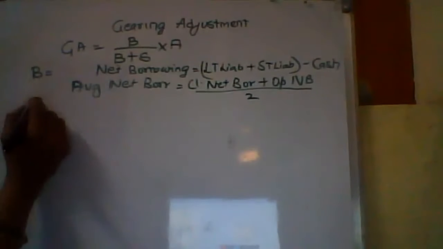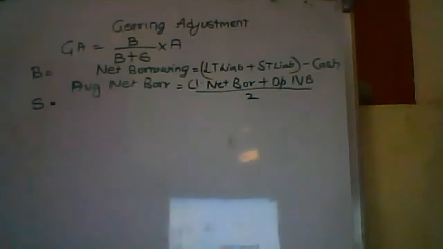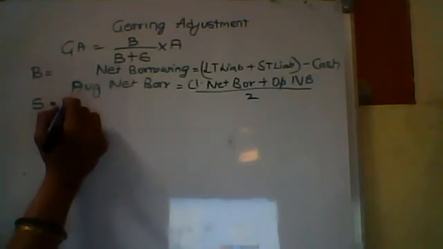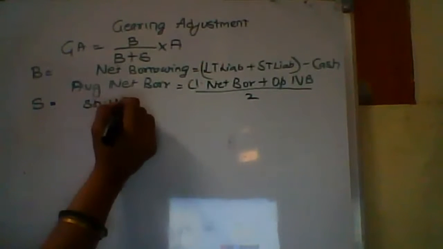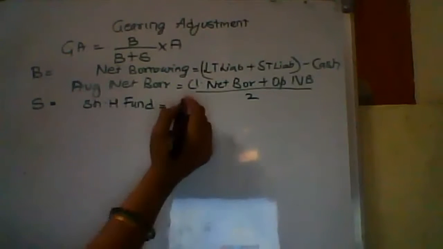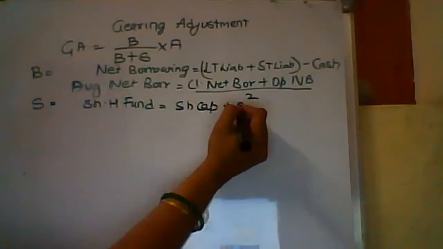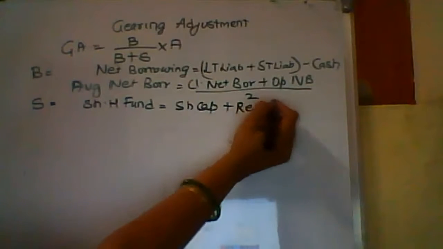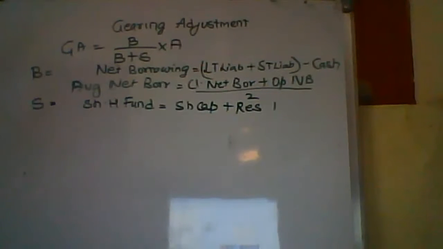Okay. Next, S is what? Average shareholders' fund. Shareholders' fund is equal to all the share capital plus reserves plus surplus, and minus any fictitious asset. That is basically your shareholders' fund.